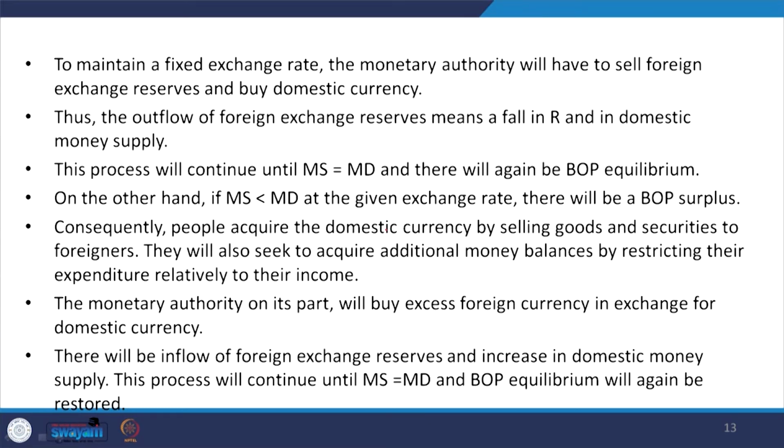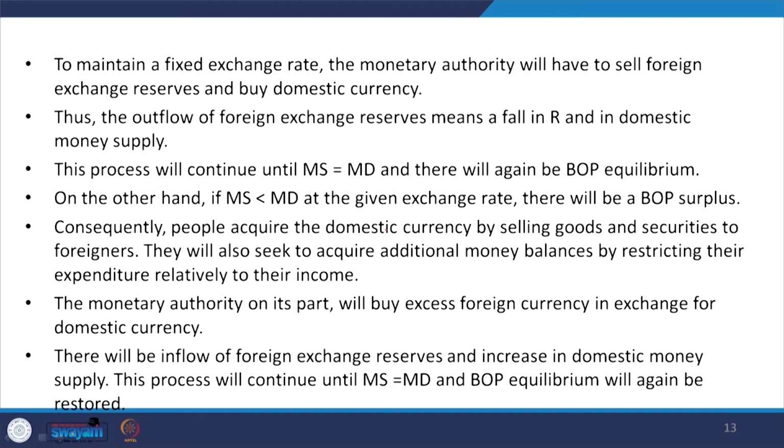You can read from the chapters that money supply is also a function of the foreign exchange reserves. Foreign exchange reserves act as a monetary base for supplying currency or printing currency for the economy. So, this process will continue until MS is equalized with MD, money supply is equalized with money demand, and there will again be BOP equilibrium.